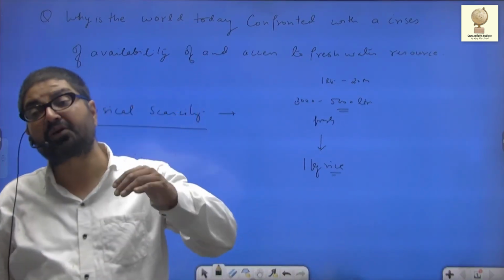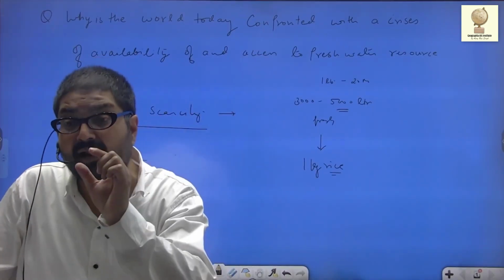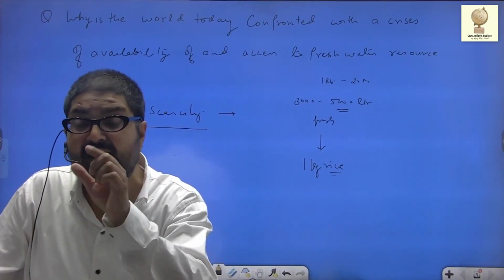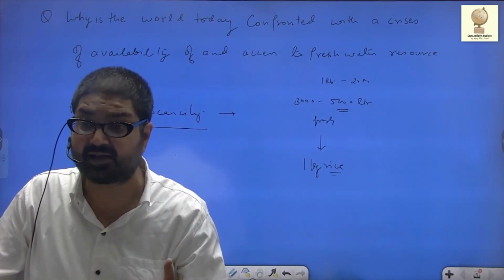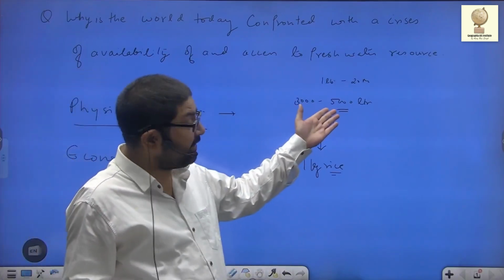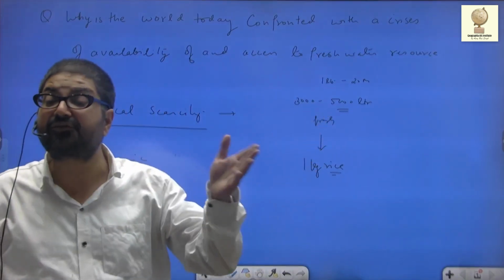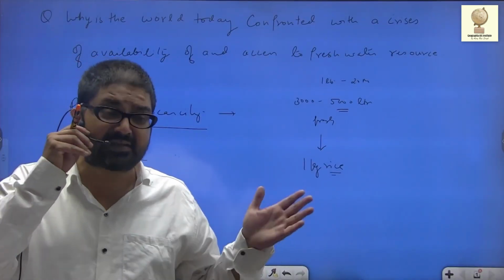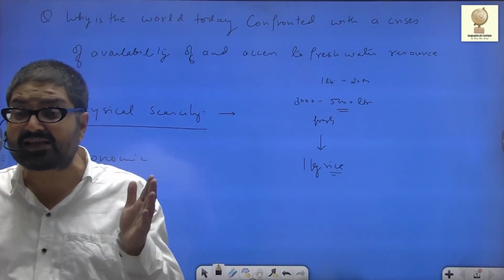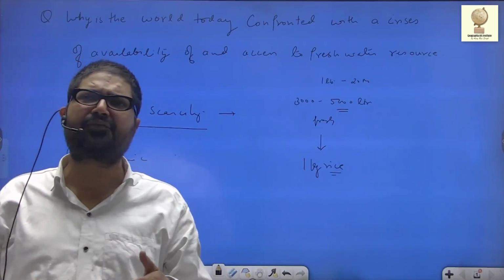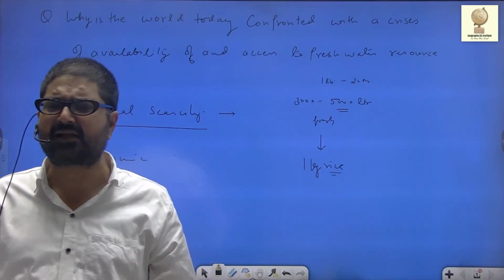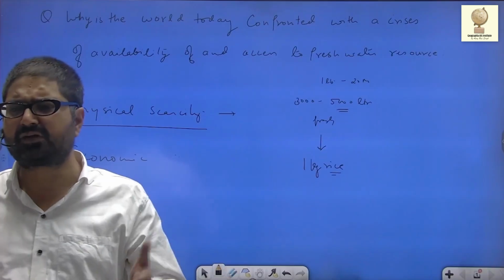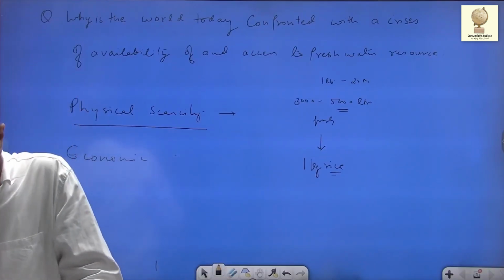And when we export that rice to other countries, the water embedded component needs to be taken into account. सोचो कितना महंगा पड़ता है. 1 किलो राइस उगाने के लिए we need 3000 to 5000 liters of fresh water. That is huge. Although the same rice can be grown with much less quantity of water, but because of free availability of water by canals, so people make use of this water in a wasteful manner.